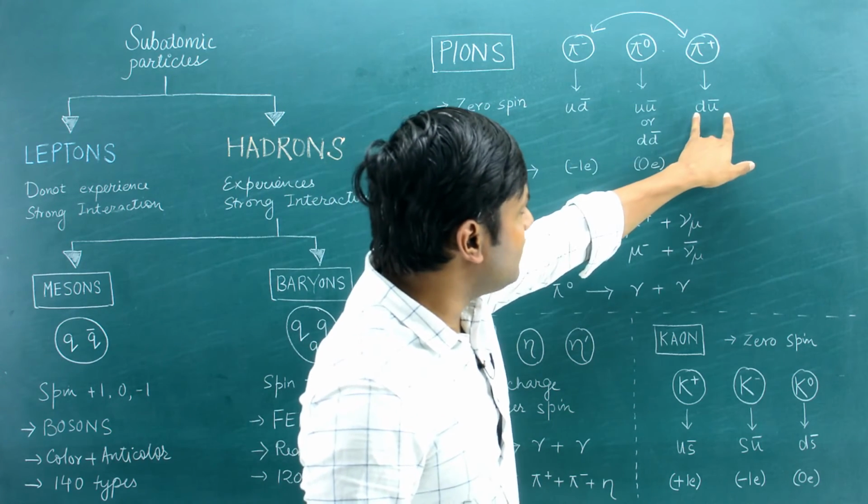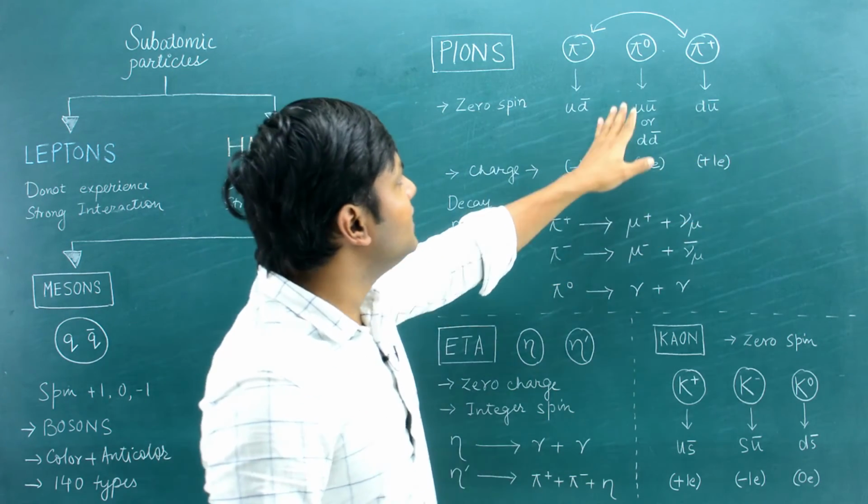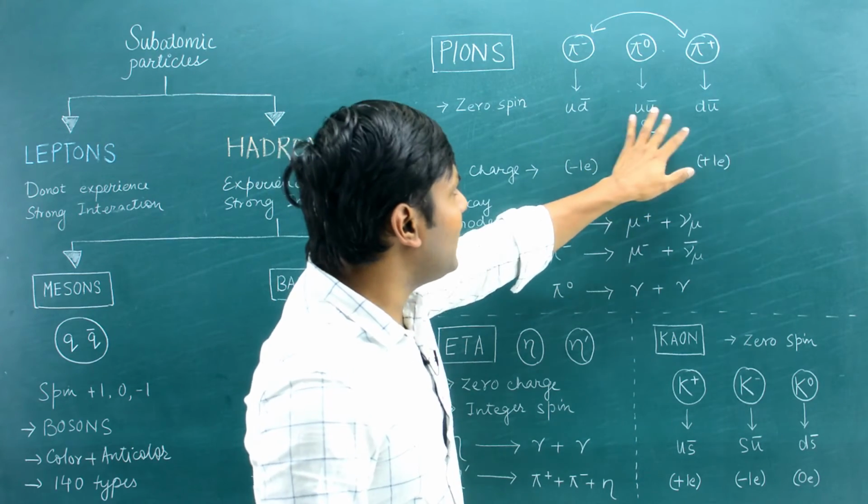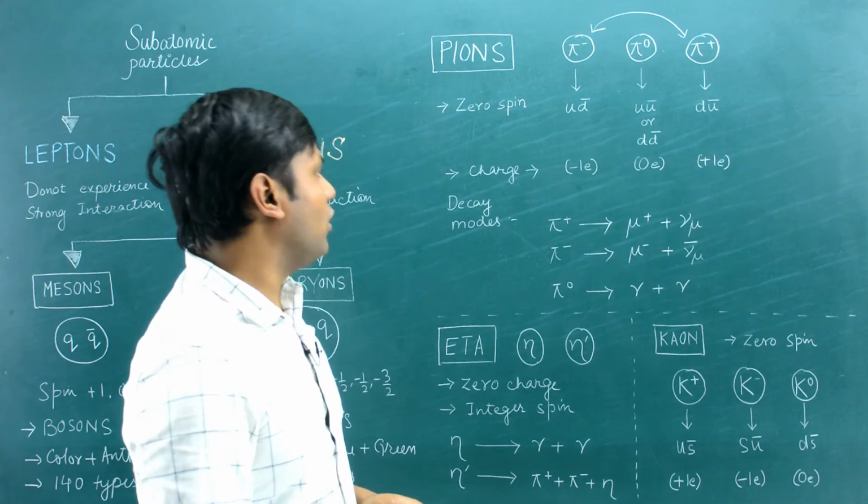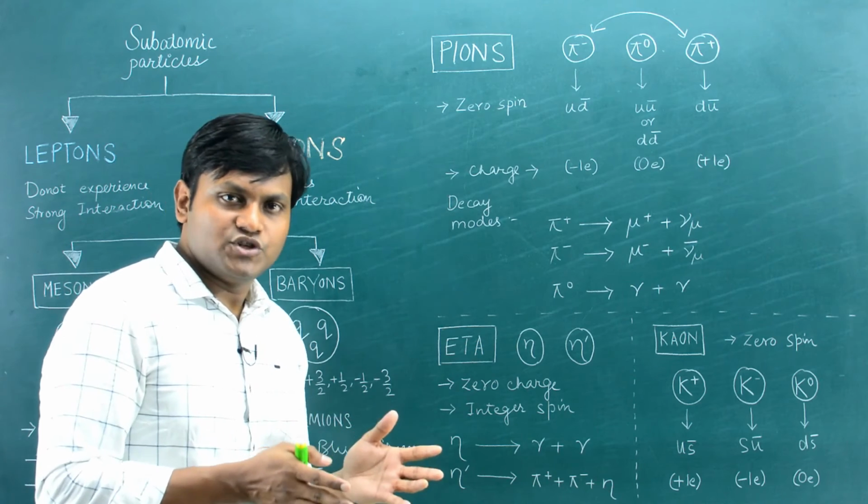The pi plus is made up of a down and an anti-up quark, while the pi naught can be an up anti-up quark or a down anti-down quark. There are different kinds of decay modes associated with the pions.